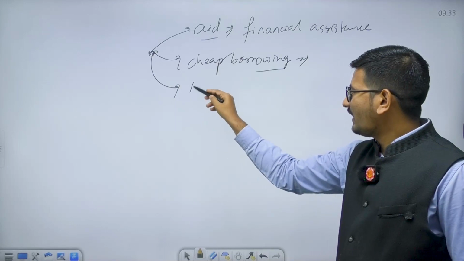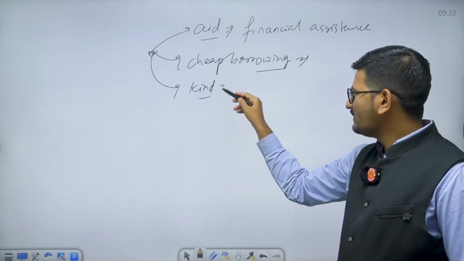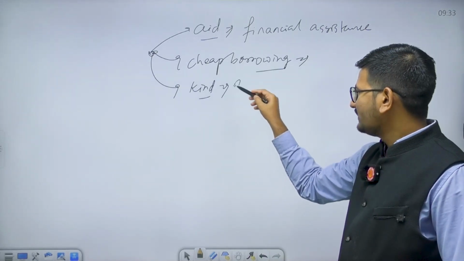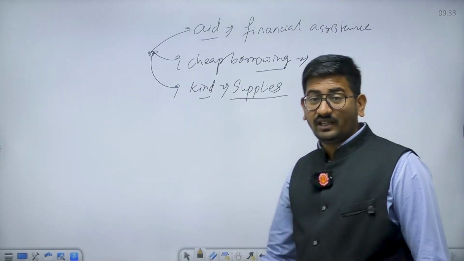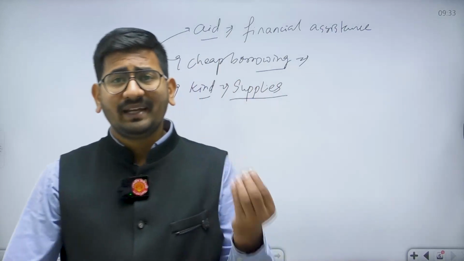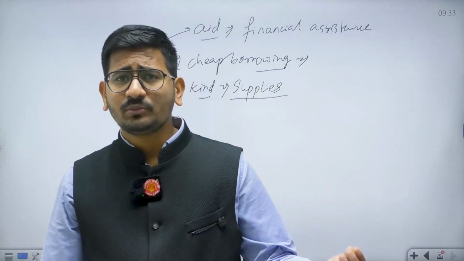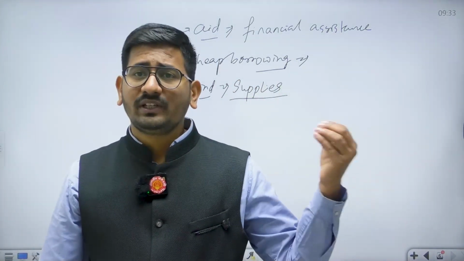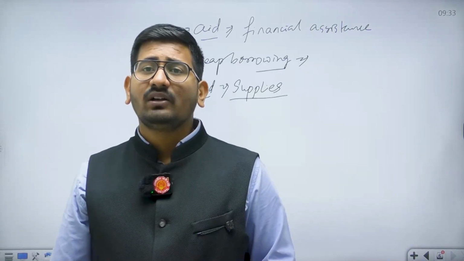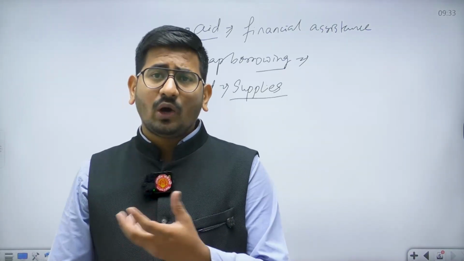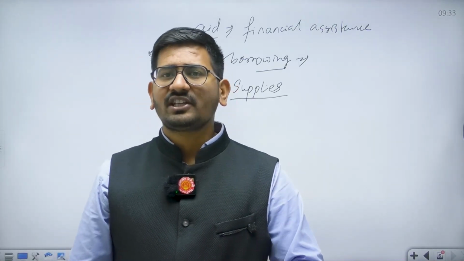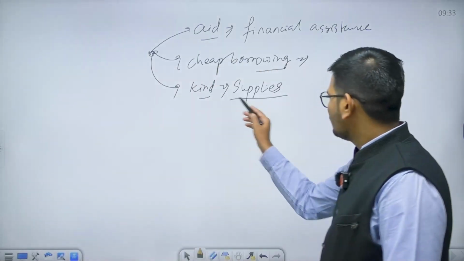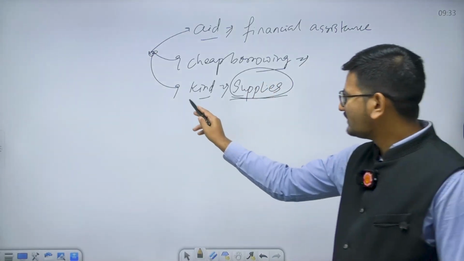Then the third thing, in kind form, meaning in supplies. For example, in Afghanistan, in Ukraine, in Gaza, we have provided medical assistance. In Sri Lanka, even in Maldives, Bangladesh, Rohingya rehabilitation in Bangladesh, housing projects are being given by India. So these kinds of international aid are provided through supplies of various kinds.